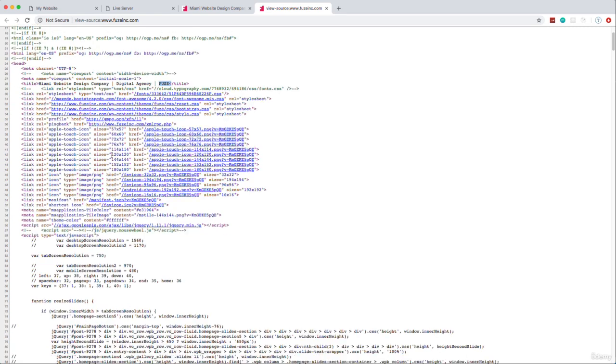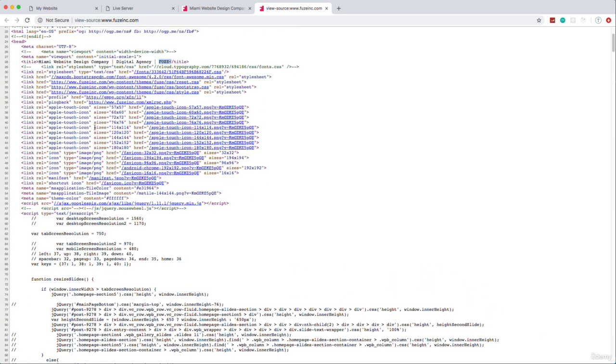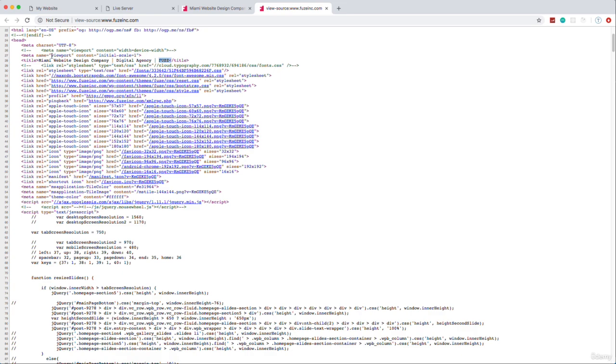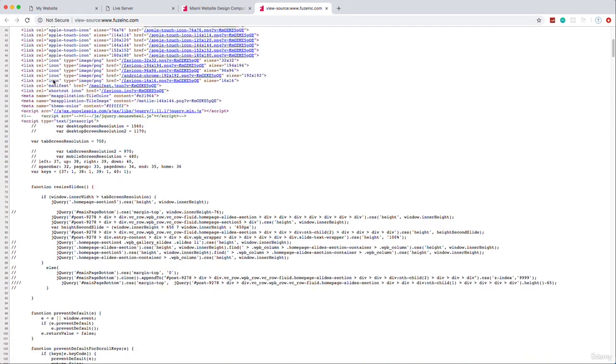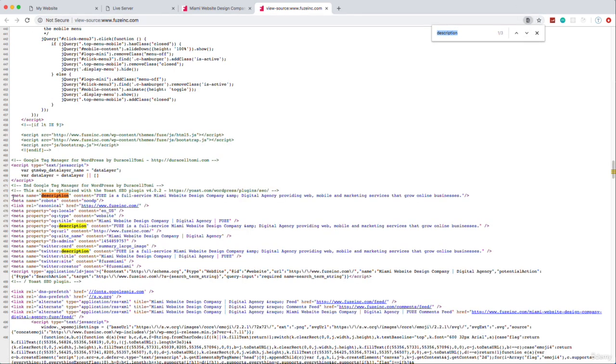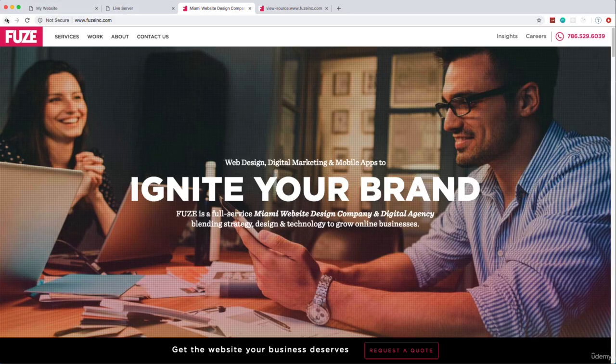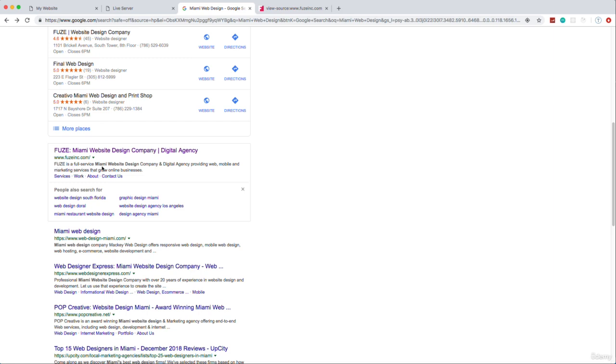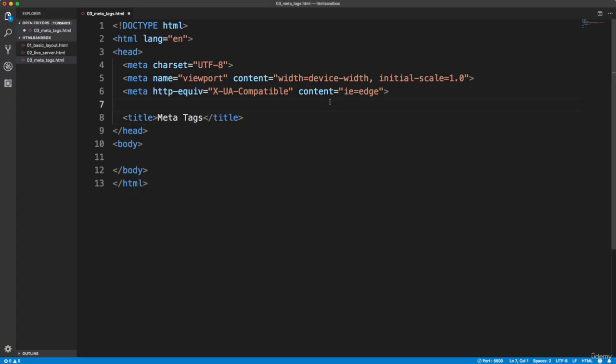And then if we look at the meta description tag, where is it? Here's the viewport. Let's search for it. So if we do a Control F and search for description, here it is. So meta name equals description, and then the content. You'll see this is exactly what is showing up in the search engine. So Fuse is a full-service Miami website design company. If we go back to the results here, Fuse is a full-service Miami website design company. So this is going to be your description. This is your title.